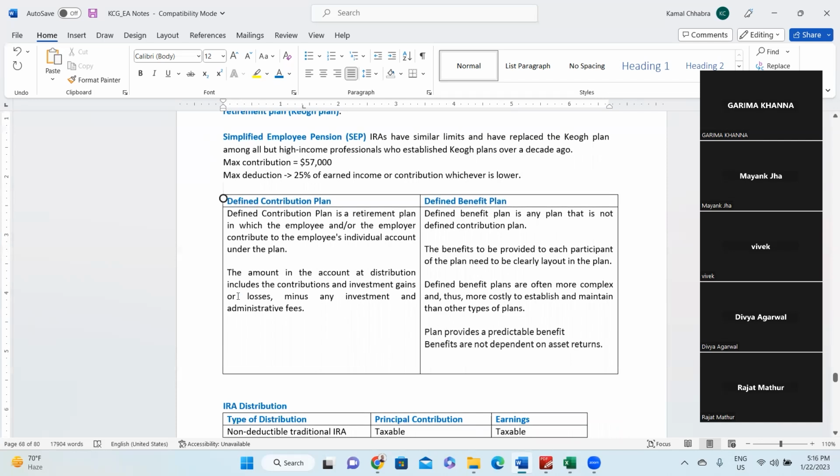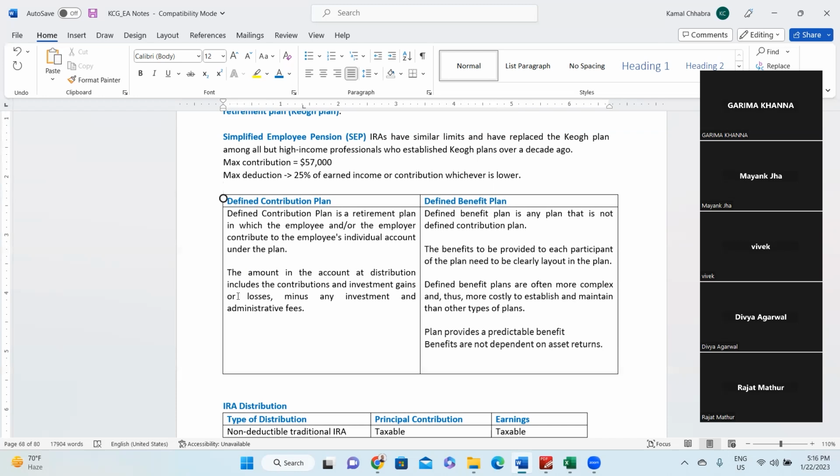Another thing you should be aware of is the defined contribution plan and defined benefit plan. So here is a basic understanding. You should know what a defined contribution plan is and what a defined benefit plan is. Defined contribution plans are basically retirement plans in which the employee and employer both contribute to the employee's individual account under this plan.